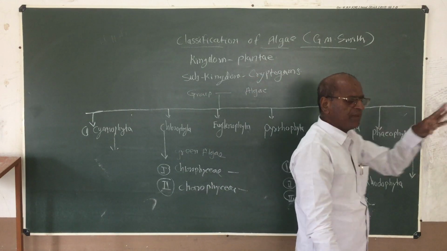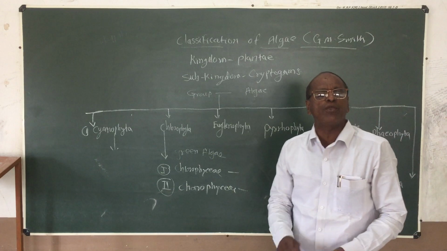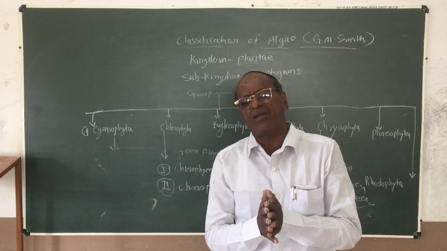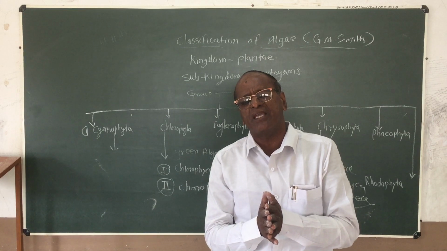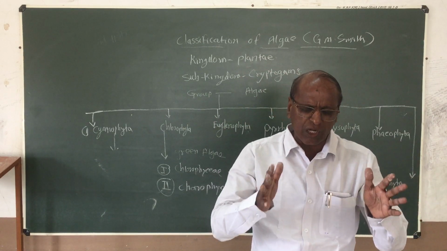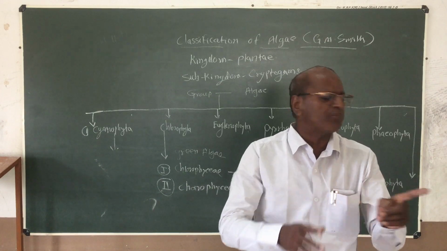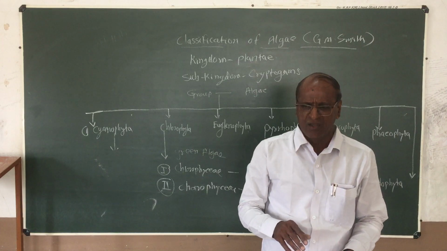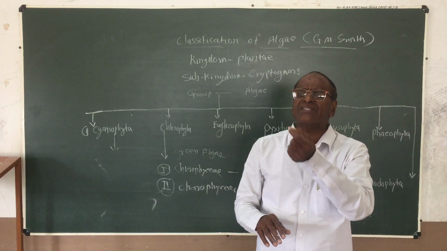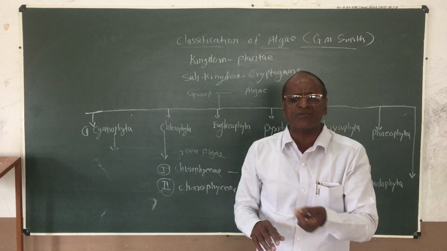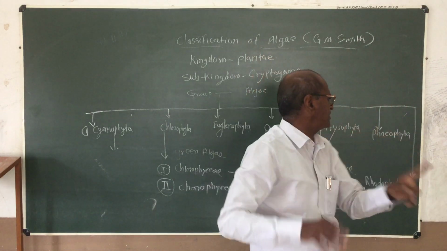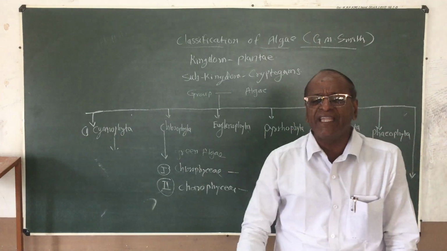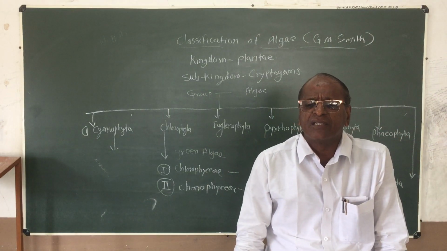Then the 6th very important division we will study is the Phaeophyta. These Phaeophyta algal plants are commonly known as brown colored algae. The majority or the whole of the members of this division maintain their life in marine water conditions. Only 0.1 to 2% of species may be found in fresh water. All the remaining species of the Phaeophyta members are generally found in marine water conditions.